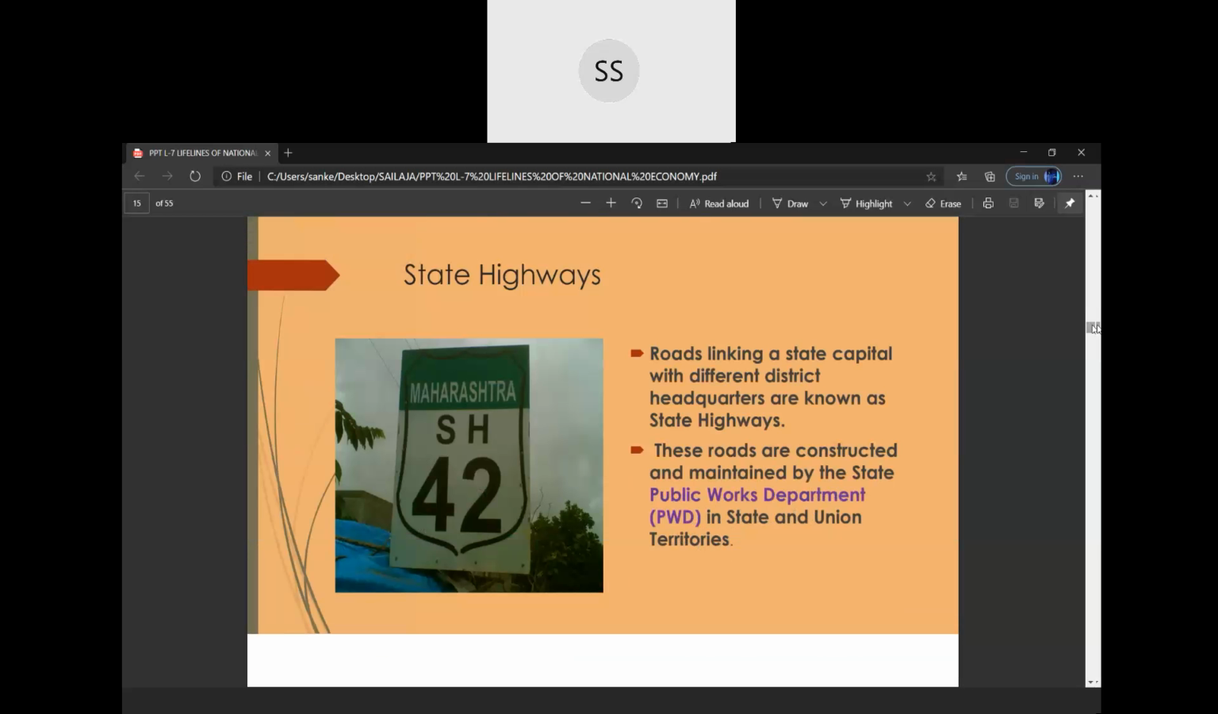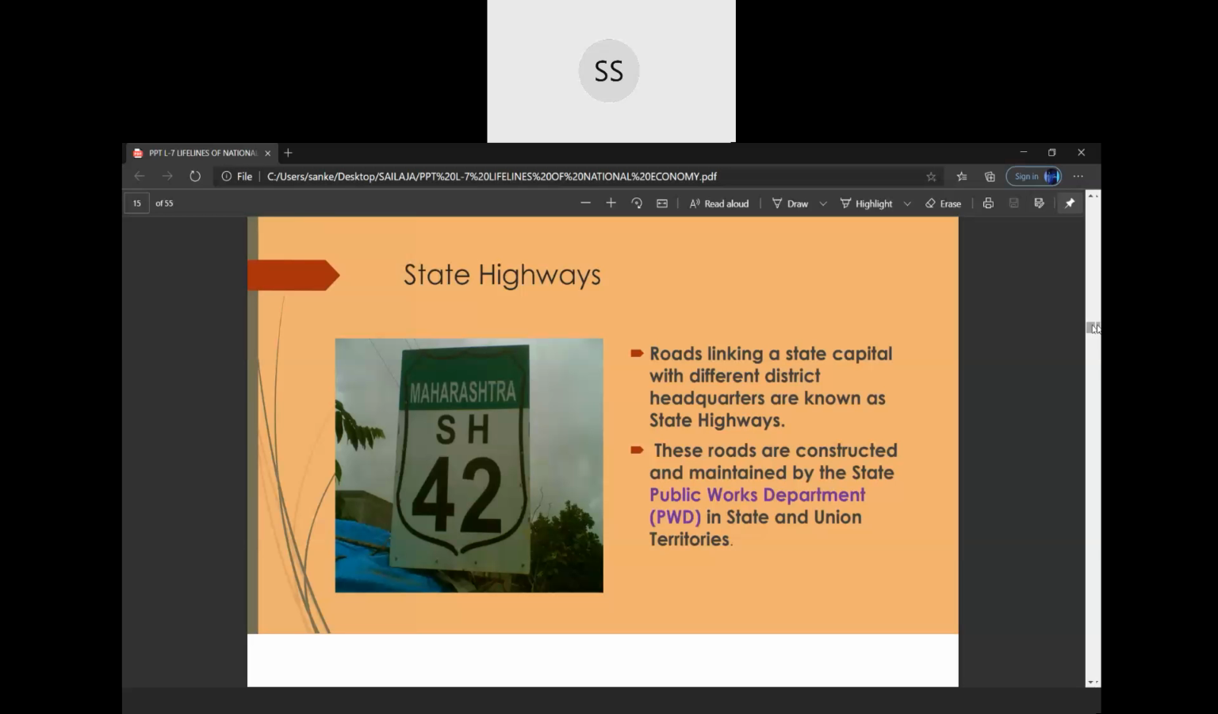I am repeating. For example, take any state. Let's take Punjab. The capital is Chandigarh, and in Punjab there are various districts. The Chandigarh headquarters are connected with the headquarters of the various districts of Punjab. Those roads are called state highways. As I told you, our states are very big. They are bigger than some of the countries of Europe. So that is why these roads are very necessary.